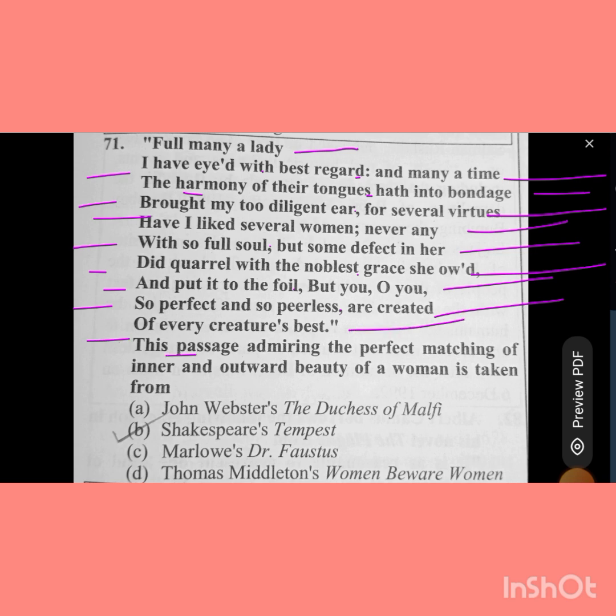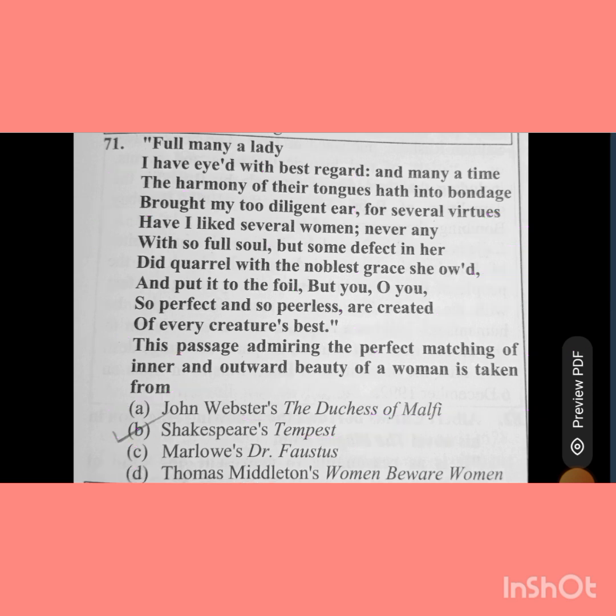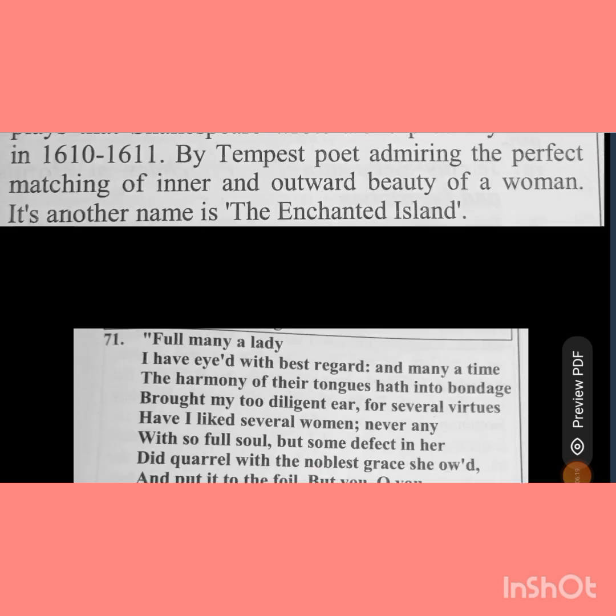This passage admiring the perfect matching of inner and outward beauty of a woman is taken from A, John Webster, The Duchess of Malfi, B, Shakespeare, The Tempest, C, Marlowe, Dr. Faustus, D, Thomas Middleton, Women Beware Women. So the answer of this question will be option number B, Shakespeare, The Tempest.